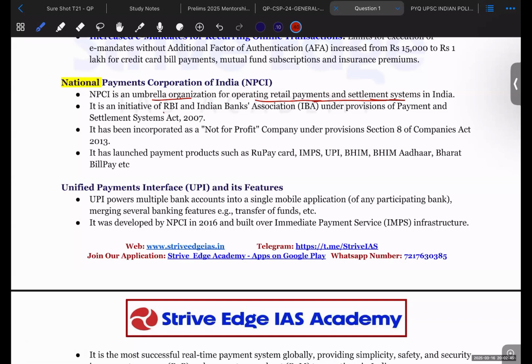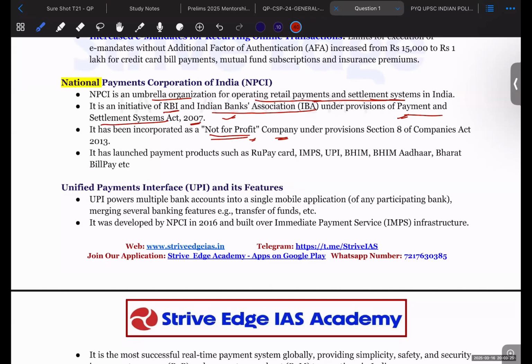It is an initiative of RBI and the Indian Banks Association. NPCI has been made by these two organizations, RBI as well as IBA, under the provisions of the Payment and Settlement Systems Act 2007. Through this, the digital payments interface has been developed by the RBI as well as the Indian Banks Association. It has been incorporated as a not-for-profit company. This company doesn't work for profit. It only works for easing the payment interface of the citizens.